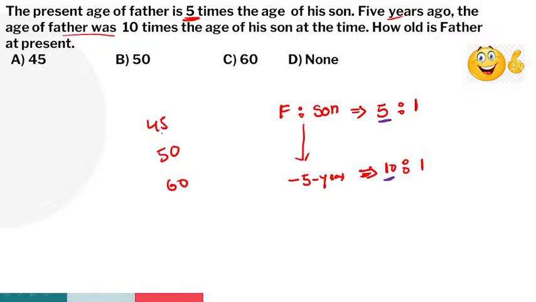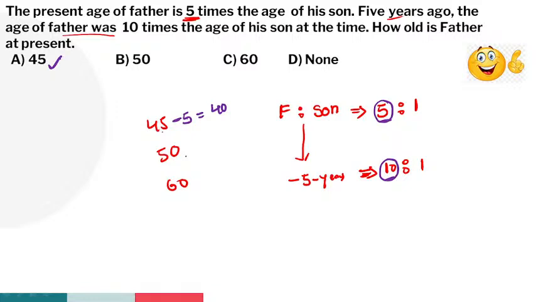What is the first option? 45. 45 is a multiple of 5, guys. Yes, 5 nines are 45. How many years ago? 5 years ago. Ago means minus. 45 minus 5 is how much? 40. 40 is a multiple of 10. Yes, 10 fours are 40. So that's why the first option is the right answer. The father's present age is how many years? 45 years. Check the remaining options also.